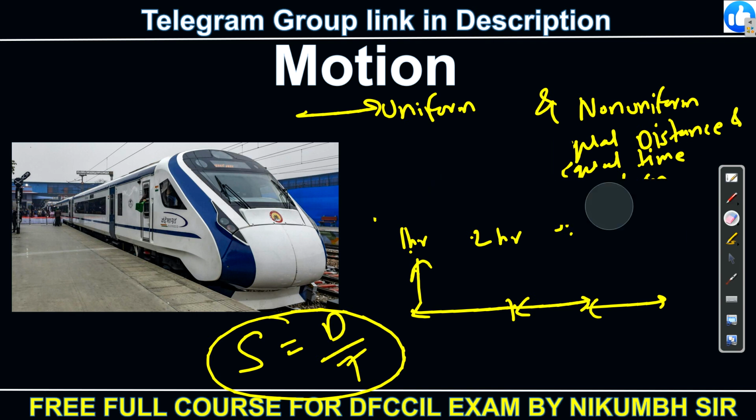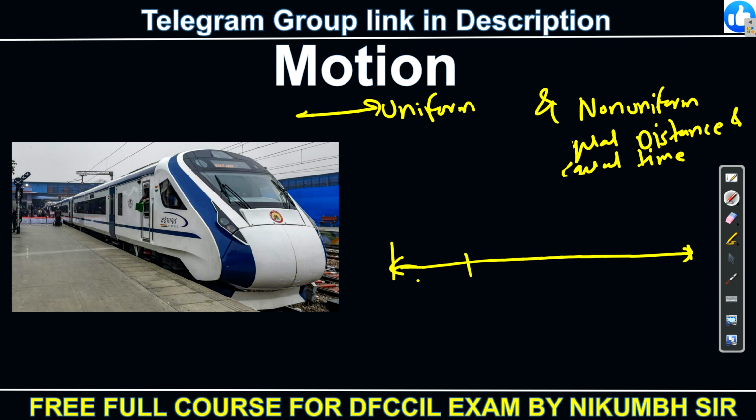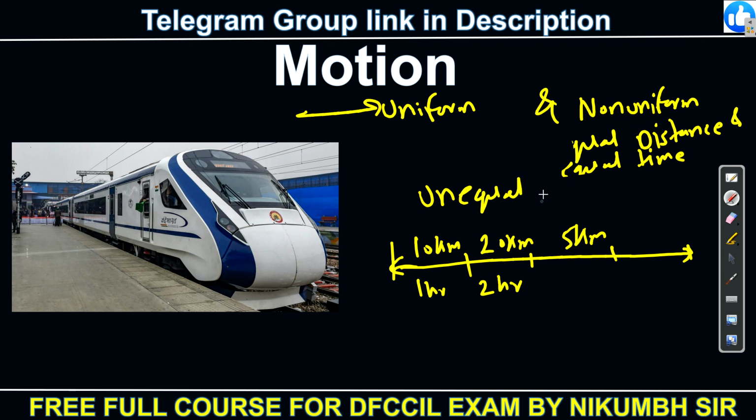Similarly, if the distance traveled by the train is unequal, for example, in this 1 hour the train traveled 10 kilometers, in the second hour the train traveled 20 kilometers, and here the train traveled 5 kilometers. You can see the distance is not equal now, it is unequal distance. So this is called non-uniform motion. This is the example of non-uniform motion. Compulsorily remember these two things, very important for you.